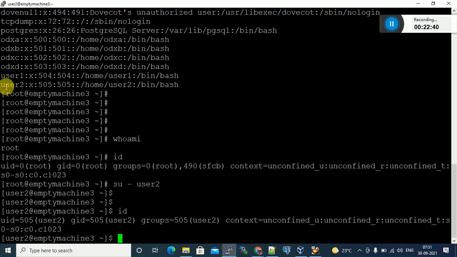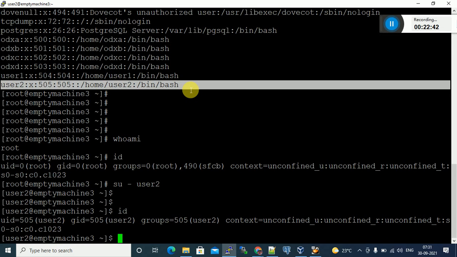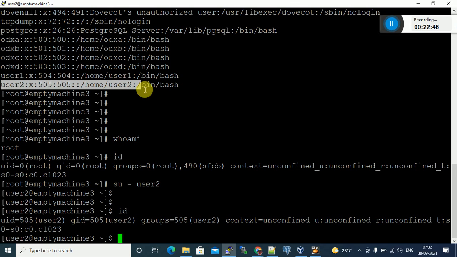By seeing the password file, you come to know the user ID, username and group ID, but the group name does not exist there. If you want to find the group name, group ID, user ID, and which user you are currently logged in as, you have to type id. It gives the UID equal to this, this is the username. The GID means group ID, and the group ID is also the same. What is the group name? User 2.